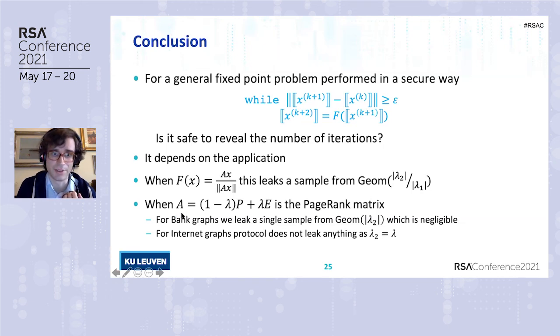And in the more special case where we have the PageRank matrix, then either we reveal a single sample from this distribution that depends on lambda 2, which is a negligible amount of information we leak, or we are in the safe, perfect case where lambda 2 is exactly equal to the damping factor lambda, and we are not revealing anything new. So this concludes my presentation.